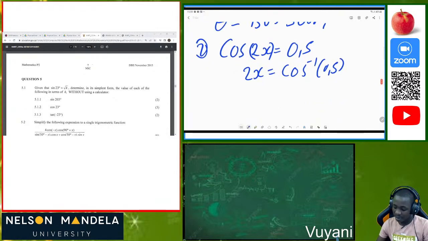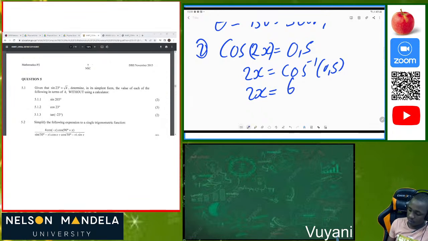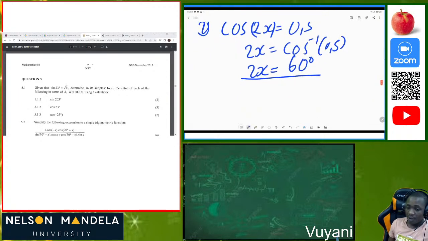You must be able to determine the calculated angle. In this case, when you say arccos of 0.5, you must get 60 degrees. Then you leave it like this. Don't divide both sides by 2 yet, because you must divide in your general solution. That's why I did this example, because it's so essential that you understand that concept.